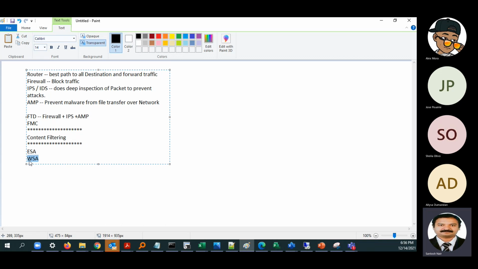Okay, the first step of hacking is information gathering. Okay, so reconnaissance we say. So these types of attacks can be prevented using WSA and ESA basically, for email security and web security.